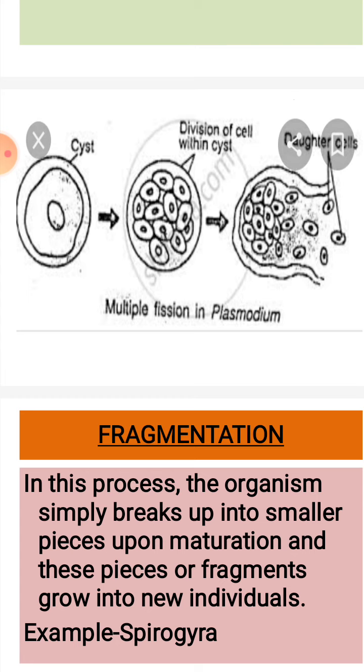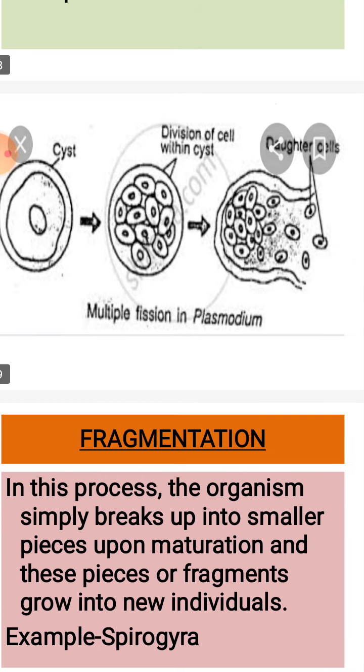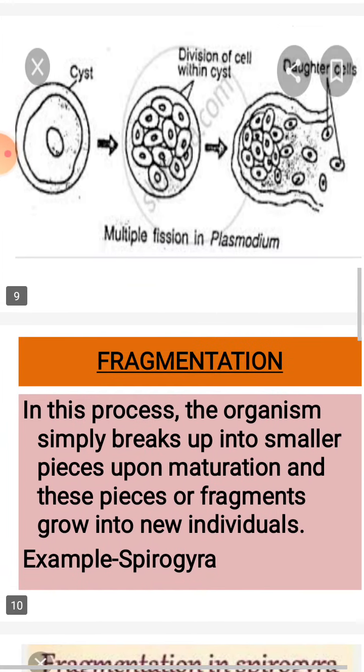When the favorable condition comes, the cell divides into many and the cysts break down and a large number of Plasmodium come out from the cyst. That means from a single cell many daughter cells are produced, and this type of division is called multiple